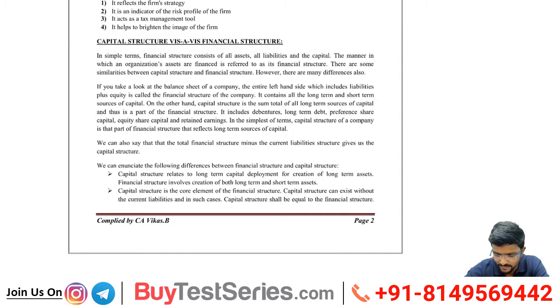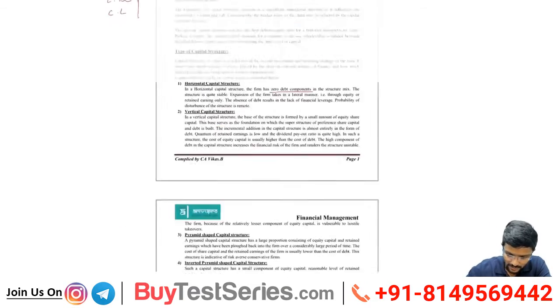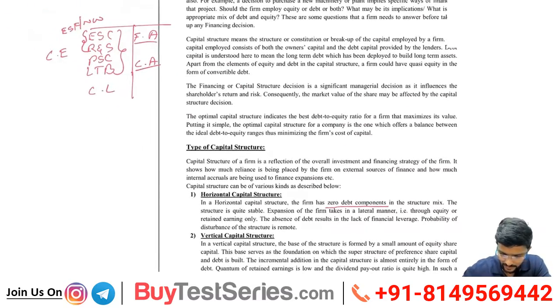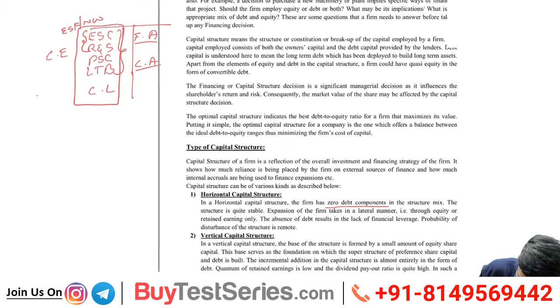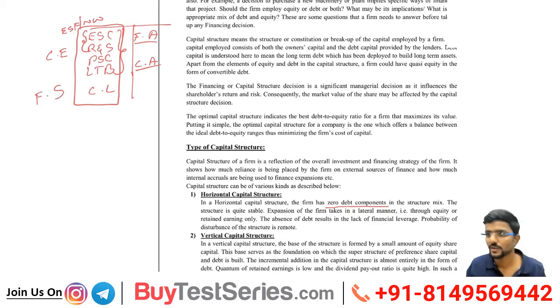There are some similarities between capital structure and financial structure. However, there are many differences also. If you take a look at the balance sheet of the company, the entire left-hand side, which includes liabilities plus equity, is called the financial structure of the company. So all this full liability side put together, including current liabilities, is my financial structure.